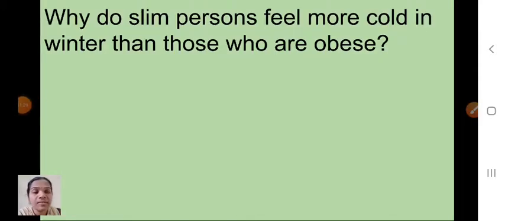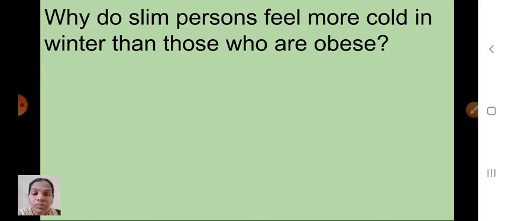So children, say here, because that obese person, beneath the skin, already I told that extra fat is stored under the skin, that is the adipose tissue. So in that adipose tissue, that fat is stored, that is beneath our skin, isn't it, children?